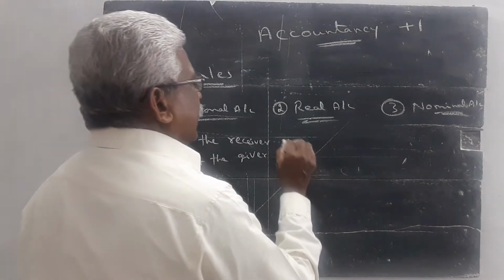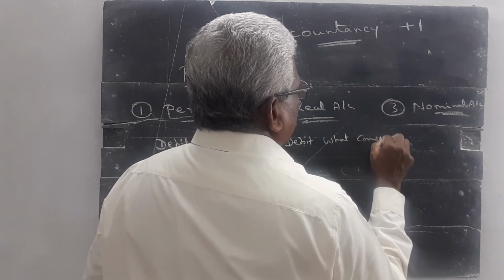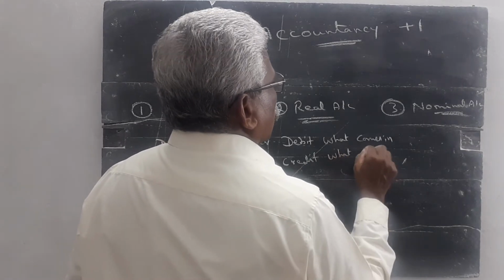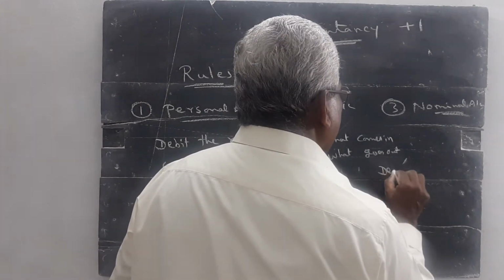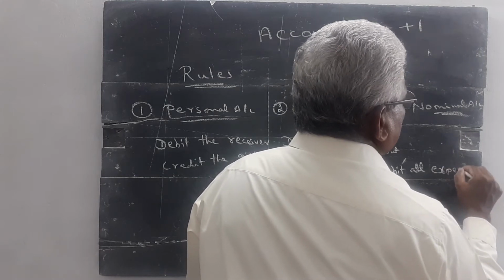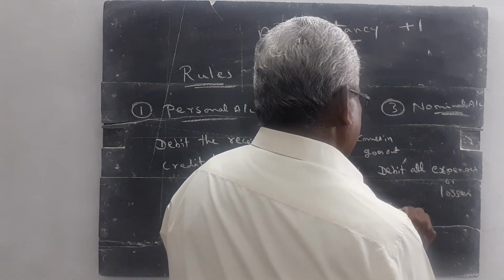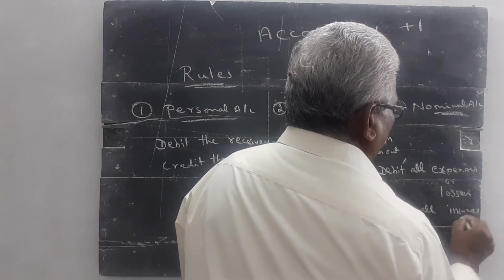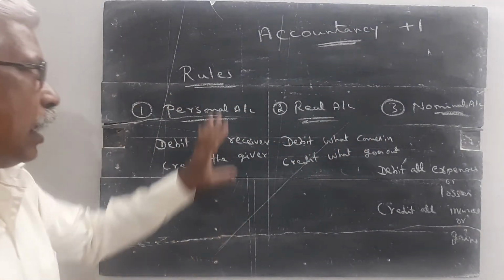In the real account, debit what comes in, credit what goes out. In the nominal account, debit all expenses or losses, credit all incomes or gains. These are the 3 rules in accounting.